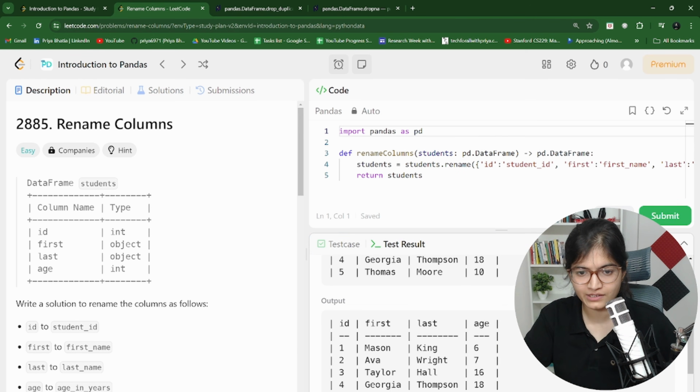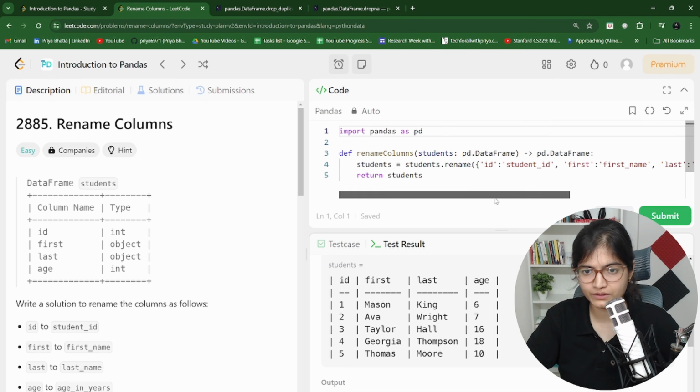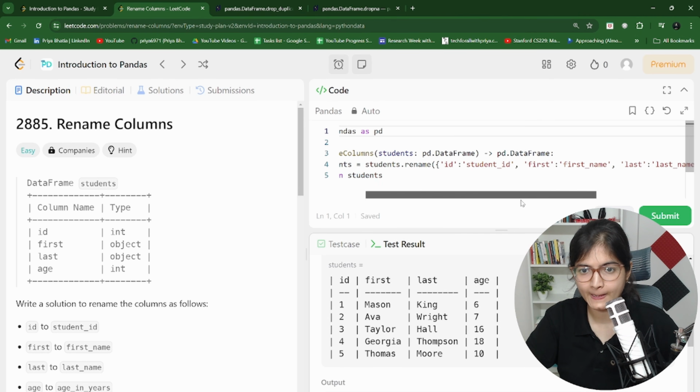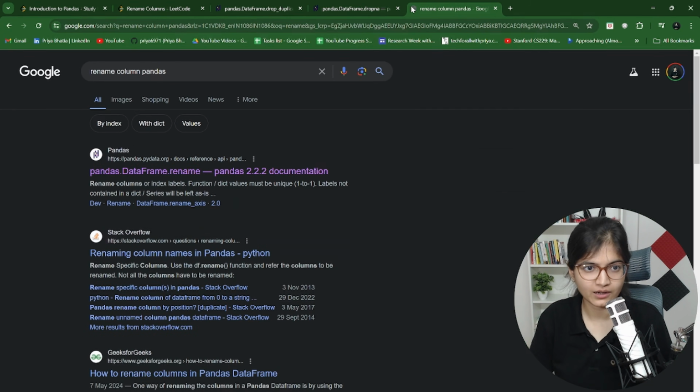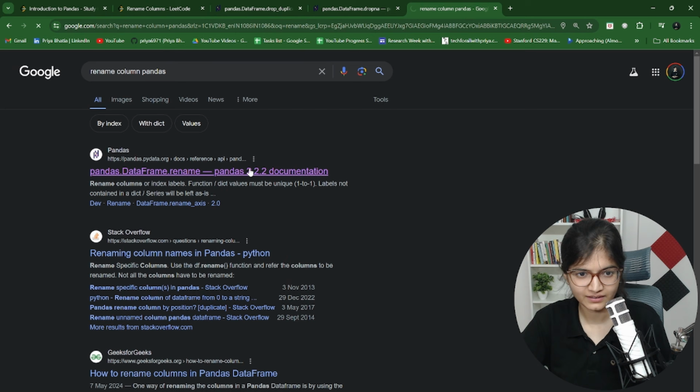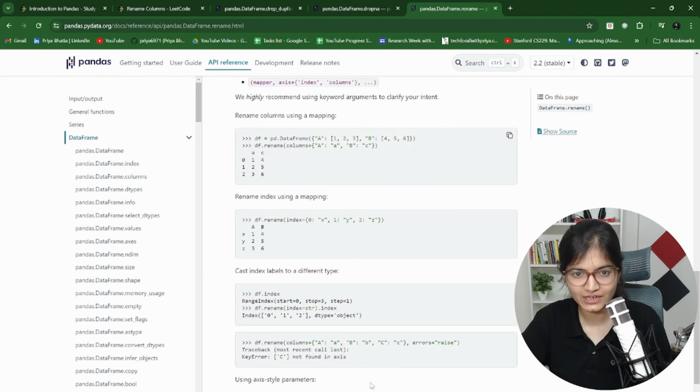Oh, there is some wrong answer. So it doesn't rename it. Let's see where we are going wrong. So there is a rename column in pandas. I think this is the optimal index only, but let's try to see.